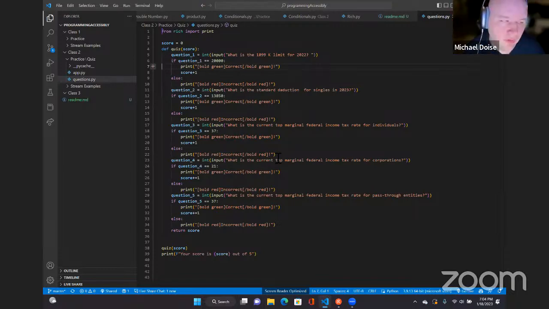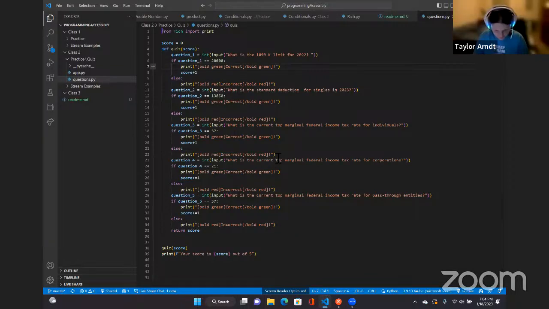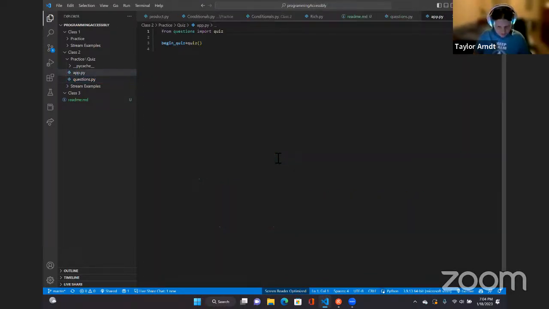Oh, it's okay. So go ahead, and if you want to run it. So it just goes this way. Let's see the app, or the other part. Yeah, so the app. Okay, app.py: from questions import quiz, then quiz equals quiz().